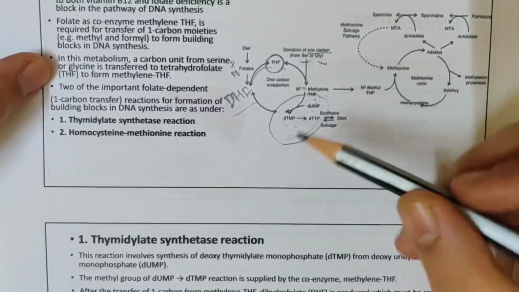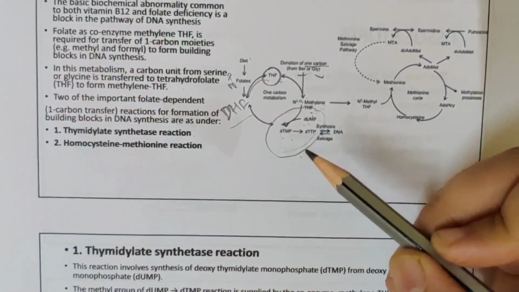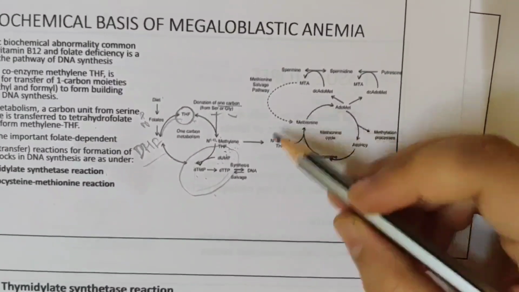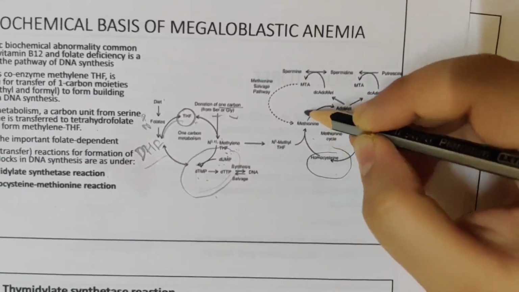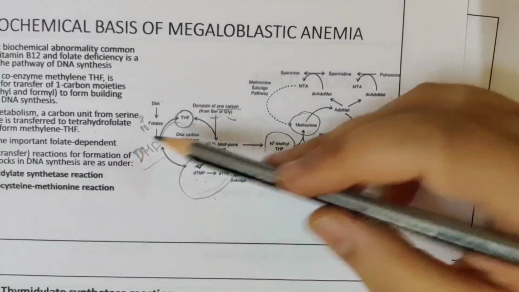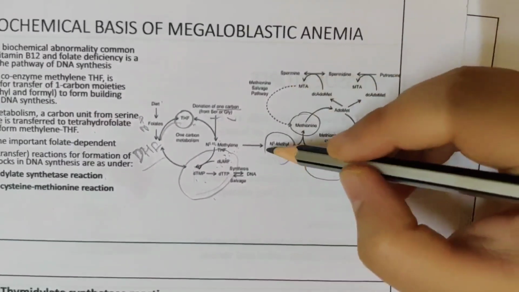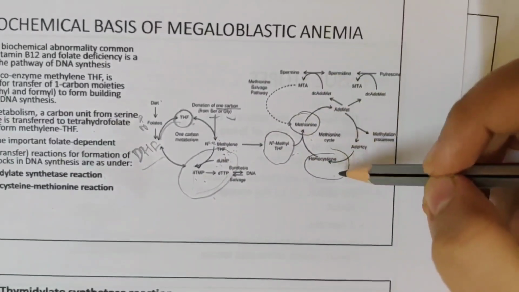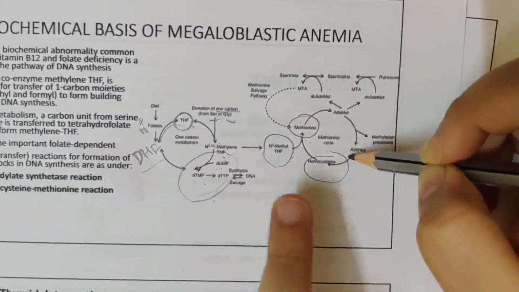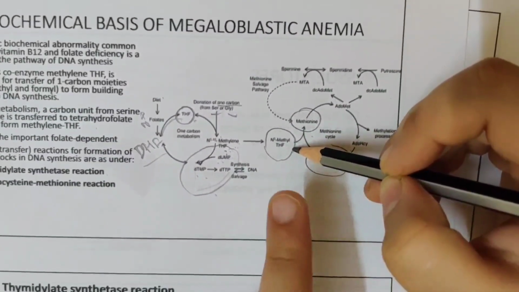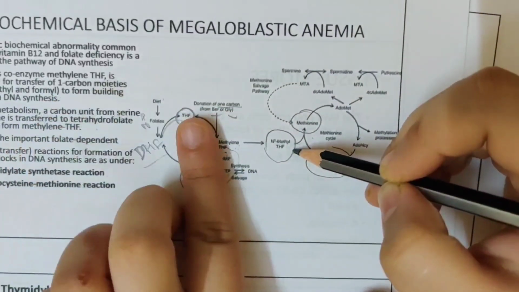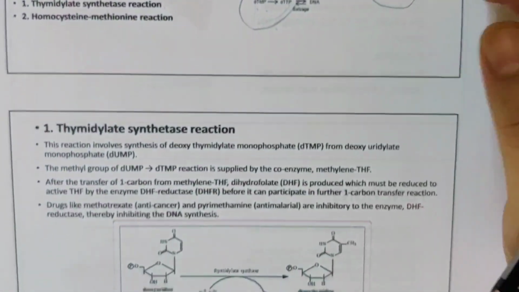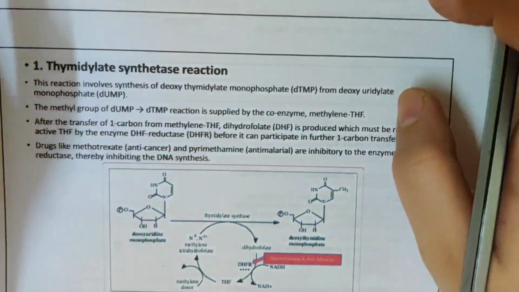We have explained the thymidylate synthase reaction here. Now where else it is seen is homocysteine and methionine. For homocysteine to become methionine, it again requires methyl tetrahydrofolate, and how is this formed? It is formed by 1 carbon metabolism. So this methyl tetrahydrofolate forms a part of the thymidylate synthase reaction as well as the homocysteine methionine reaction. Okay, I'll just recapitulate what we had studied here.